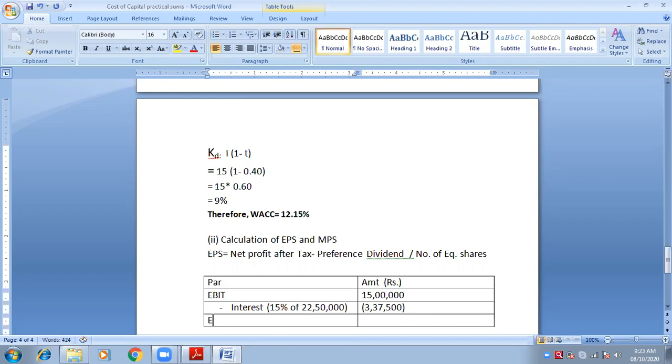So what will be my answer now? My answer will be EBT, earnings before tax, because interest has now been removed; we have already deducted interest. Whatever is left over will be my earnings before tax. What is earnings before tax? 11,62,500. Is it correct? Yes, ma'am.